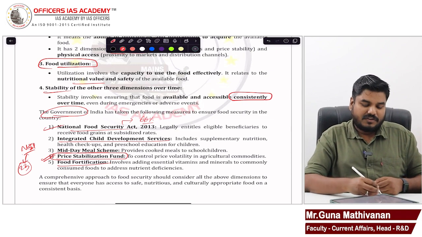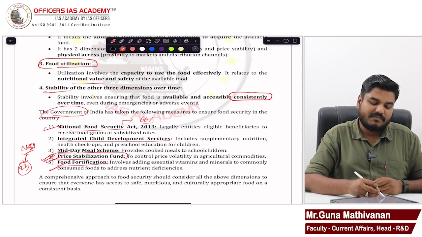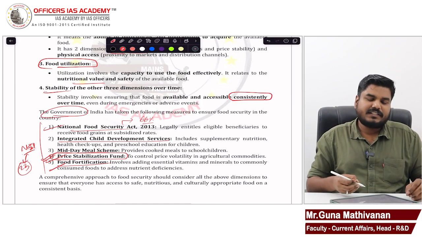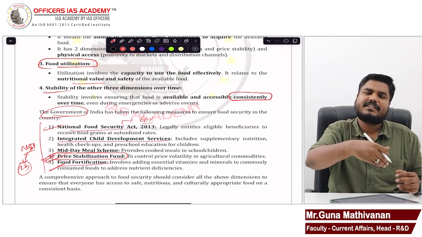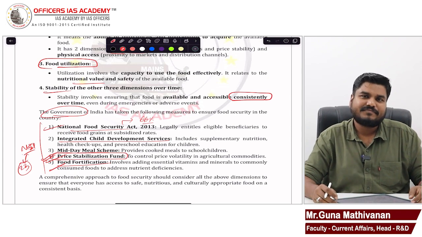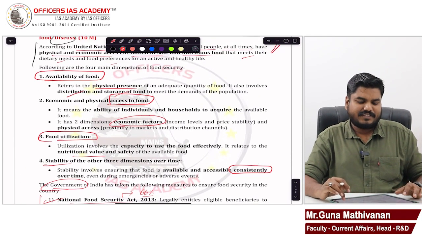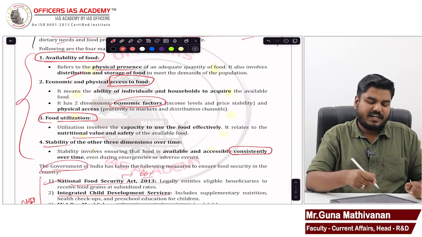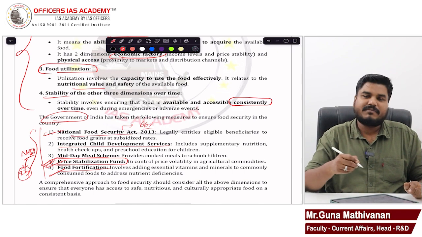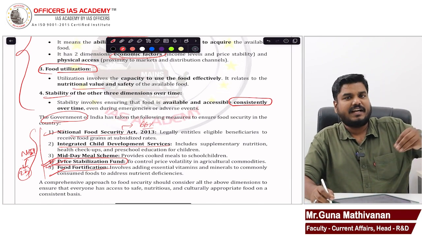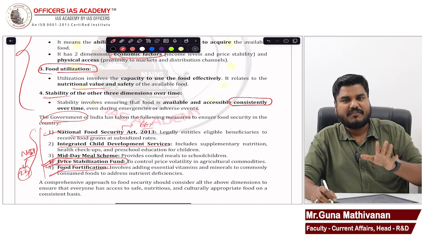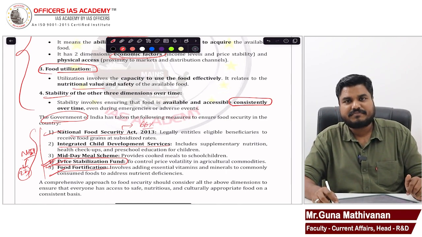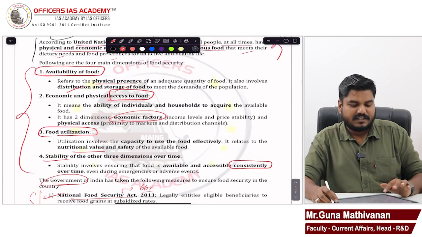So the government, through food fortification, price stabilization fund, midday meal scheme, ICDS, National Food Security Act, right? They are trying to ensure food security in a comprehensive manner. So this is the answer. Give a brief introduction. Explain what is food security, how it is multidimensional, and the efforts taken by the government. Efforts is not directly asked, but we have to mention it at least briefly because the question is about discuss. Right? The question is about discuss.